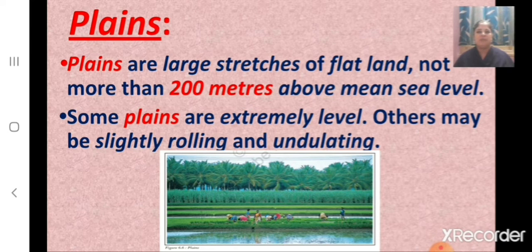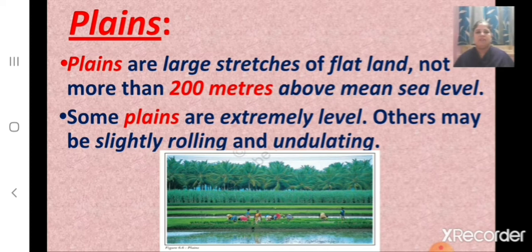Children, what are plains? Plains are large stretches of flat land. This means they are not elevated like the mountains and the plateaus. The elevation of land is measured from the level of the sea, which is taken as 0. So generally these plains are not more than 200 meters above mean sea level.